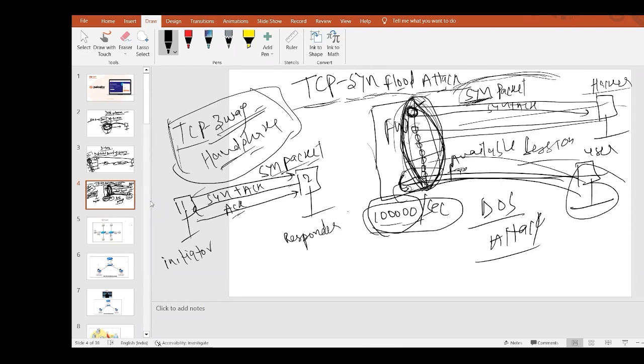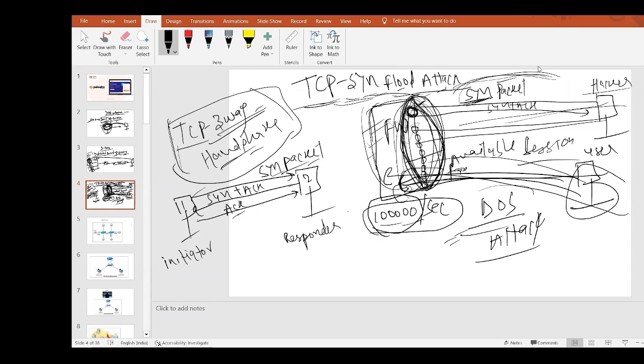With the help of a TCP SYN flood attack, the hacker, not hack actually, but makes my firewall a victim of a DOS attack. It makes my firewall not available for service for a few minutes or a few hours, whatever the timeout of this TCP SYN packet is. For that period, the firewall will not be available for any legitimate user access. That kind of attack is called DOS. So this is one example of a TCP SYN flood attack.